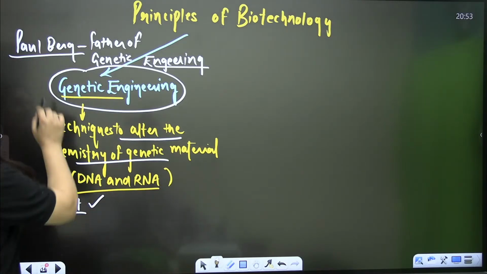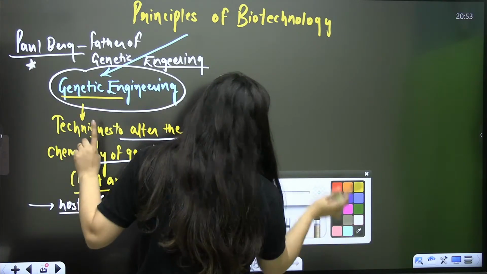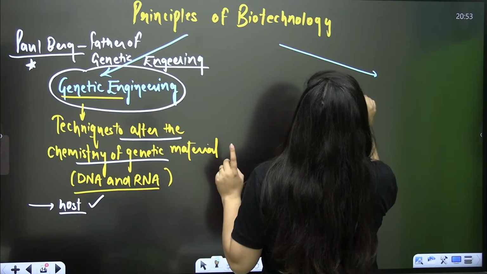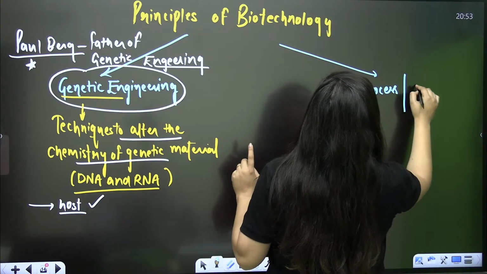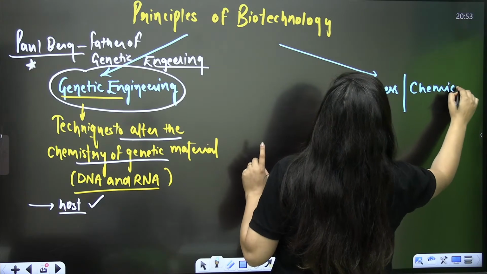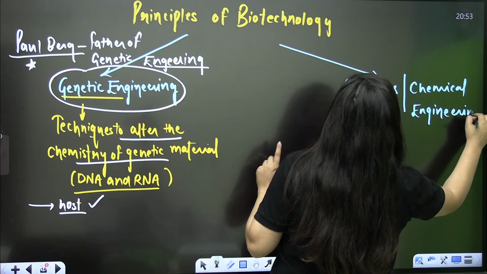So when it comes to the principles of biotechnology, two things are there. One is genetic engineering and another is bioprocess engineering, or bioprocess technology, or chemical engineering. That's the second principle here.